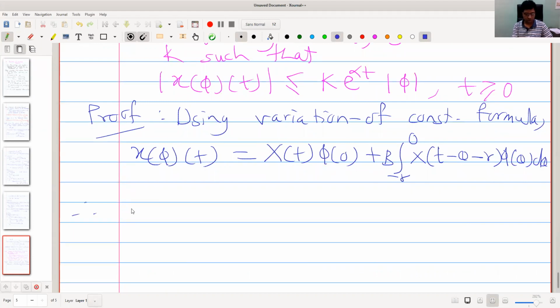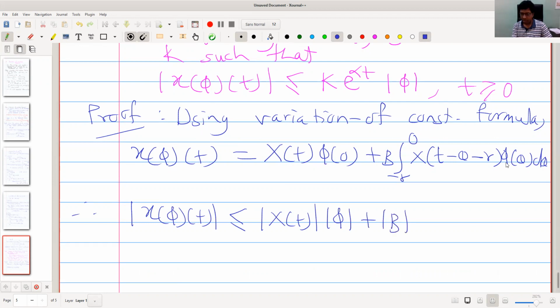And therefore mod of x of phi of t is less equal mod of capital X of t into mod of phi of 0, which is less equal norm phi, plus this mod b. There will be mod of phi of theta which will be less equal norm phi.